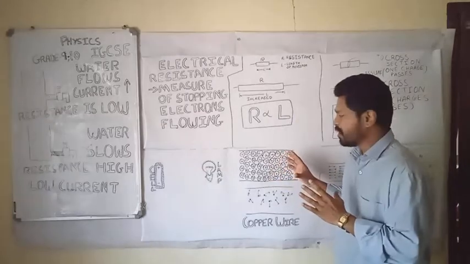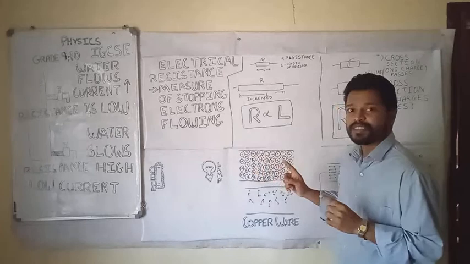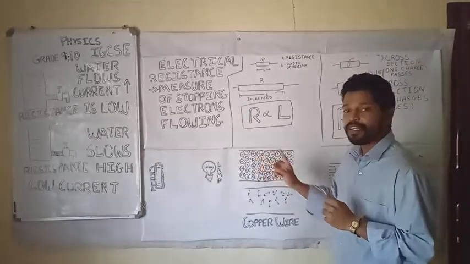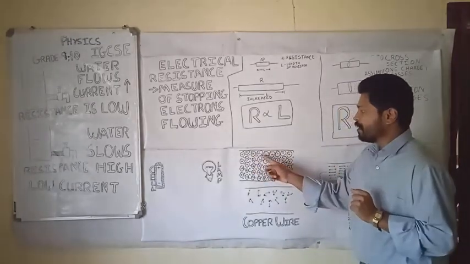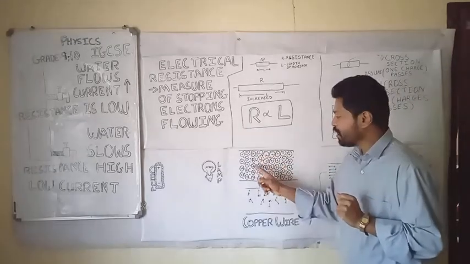Just imagine you are seeing through an electron microscope and the dots represent charges, and these plus symbols are the cations. So what are cations? I'll tell you. Just remember these are cations and the electrons are freely moving randomly in all directions.